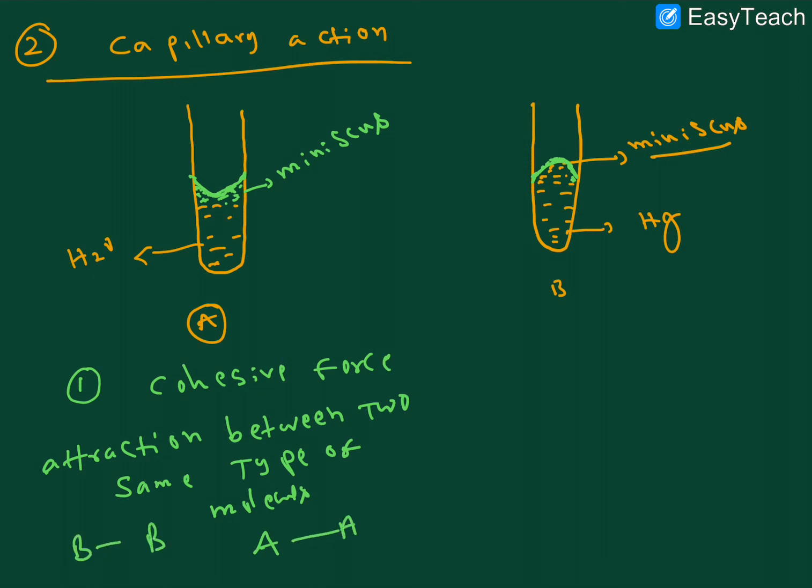For example, AA attraction or BB attraction, the same type of molecule attraction. And the second type of attraction is the adhesive force. So this is the cohesive force, this is the adhesive force.